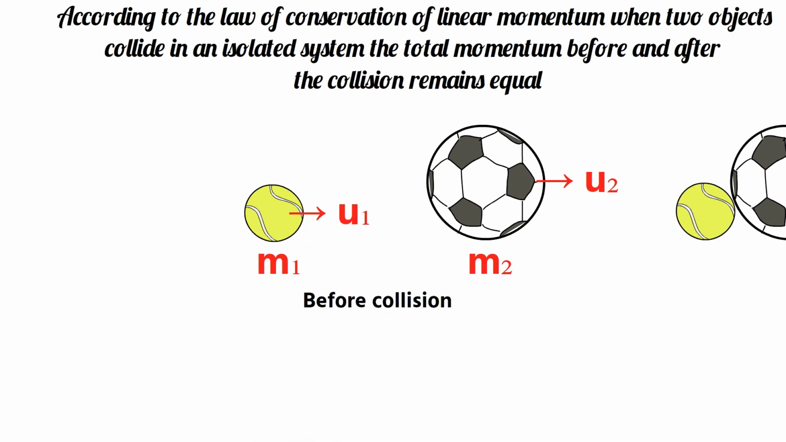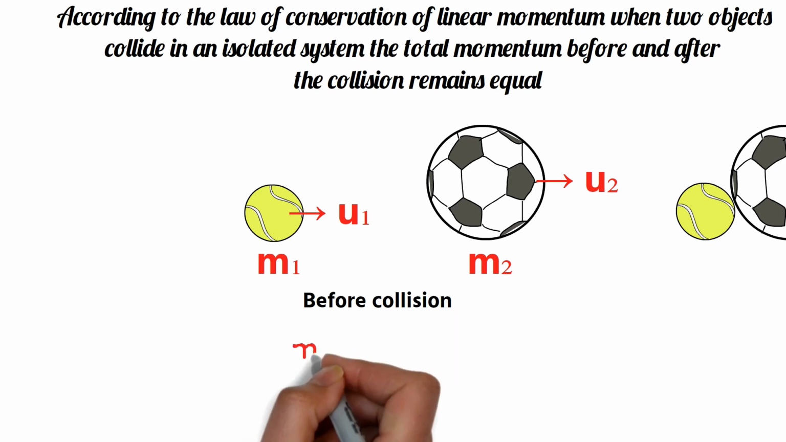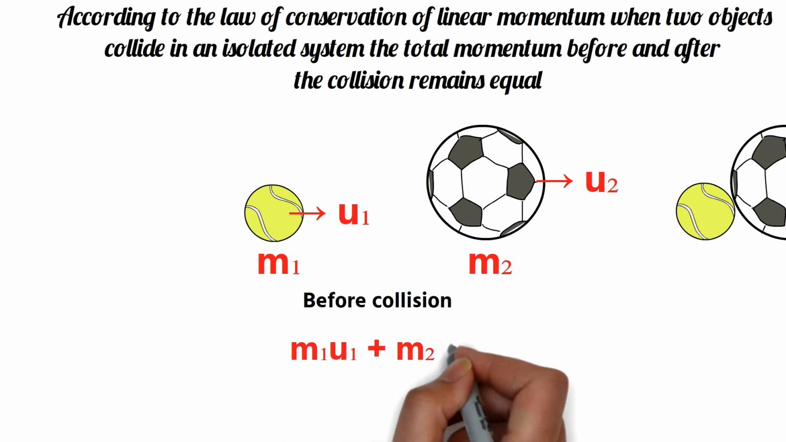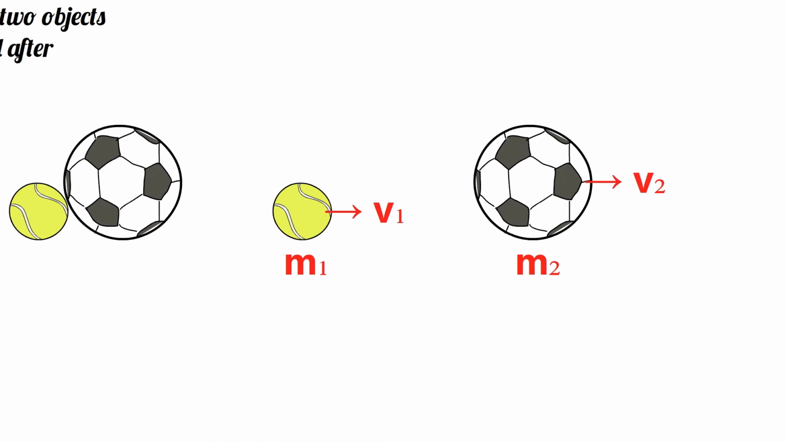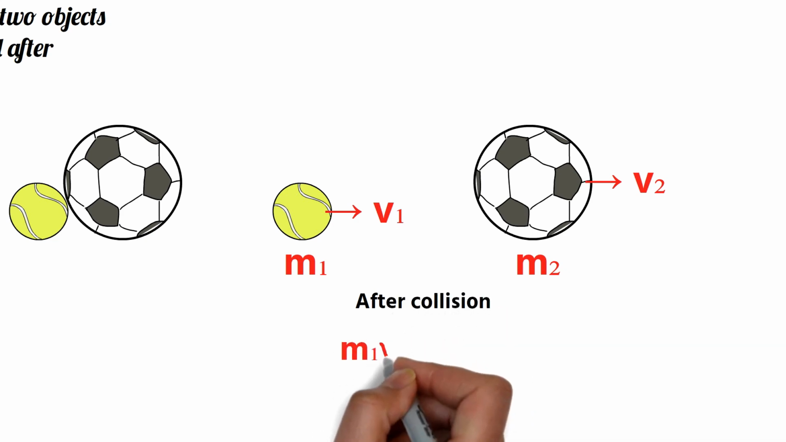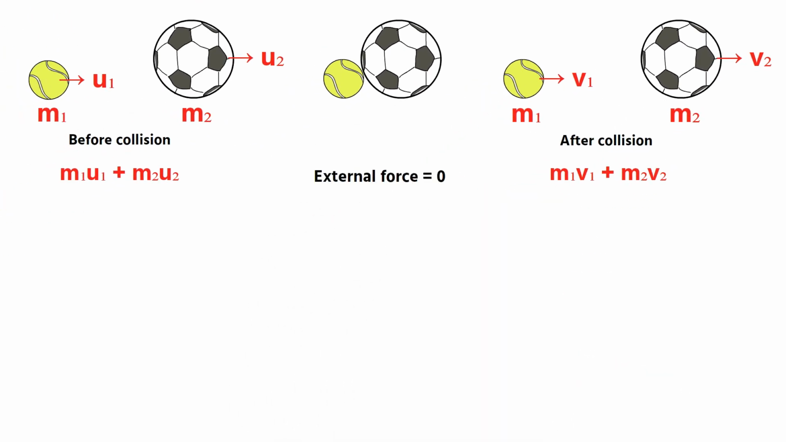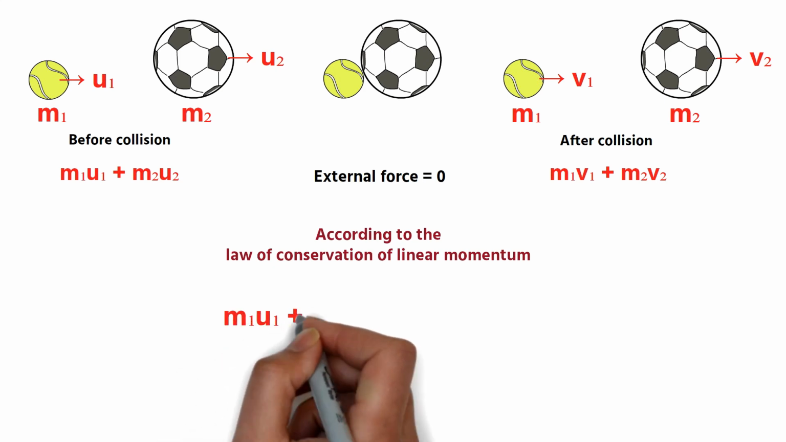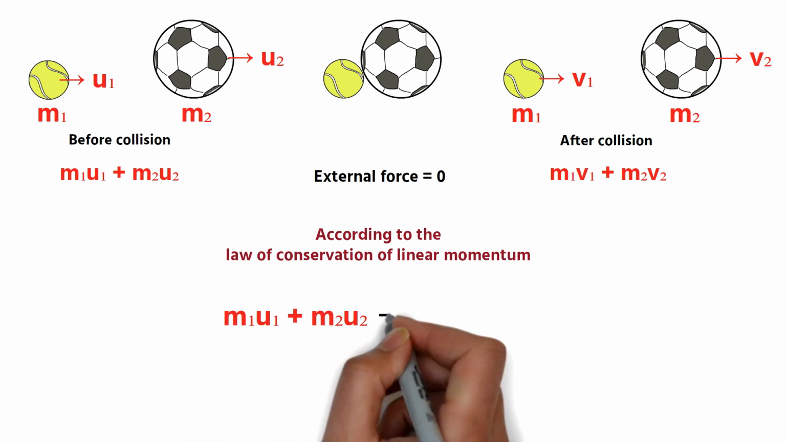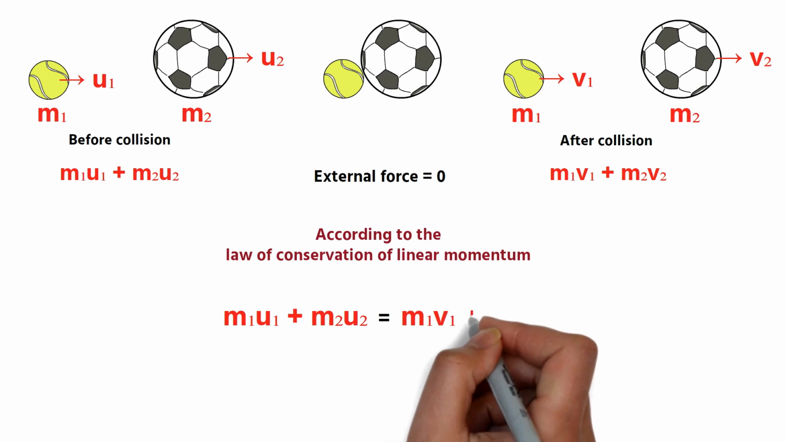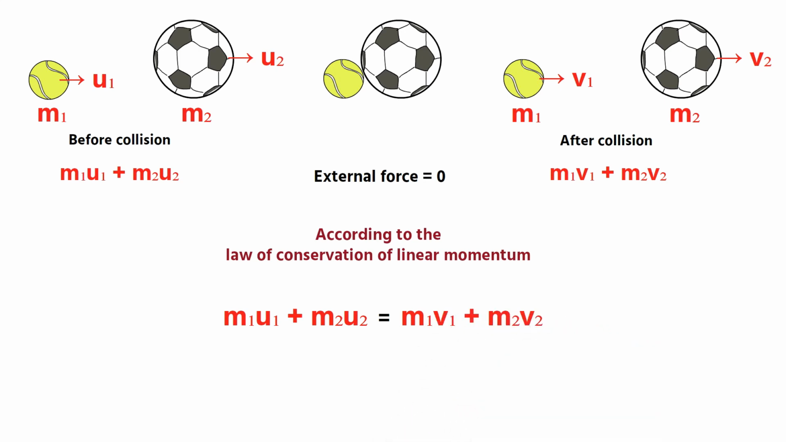Before collision, the total momentum of these two balls is m1u1 plus m2u2. And after collision, the total momentum of these two balls is m1v1 plus m2v2. If there is no external force acting on the balls, that is, only interaction takes place, then according to the law of conservation of linear momentum, m1u1 plus m2u2 is equal to m1v1 plus m2v2.